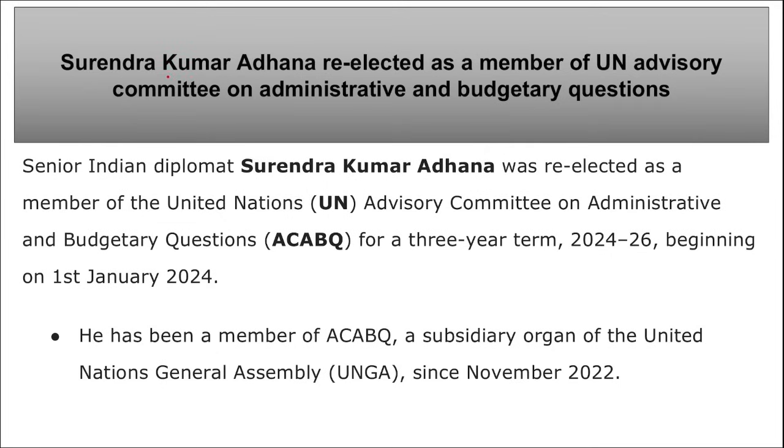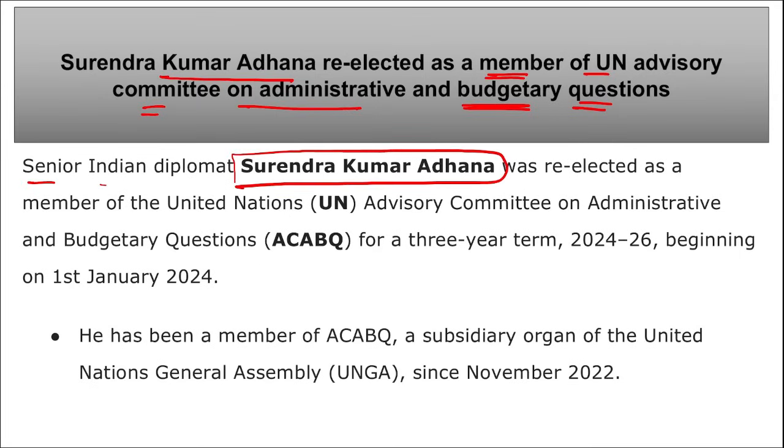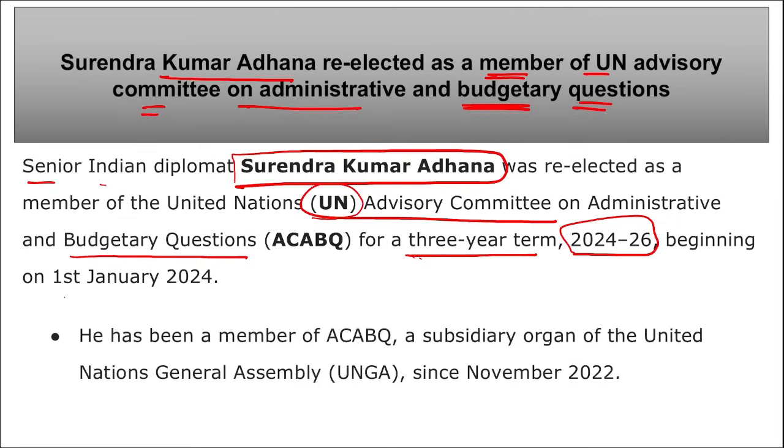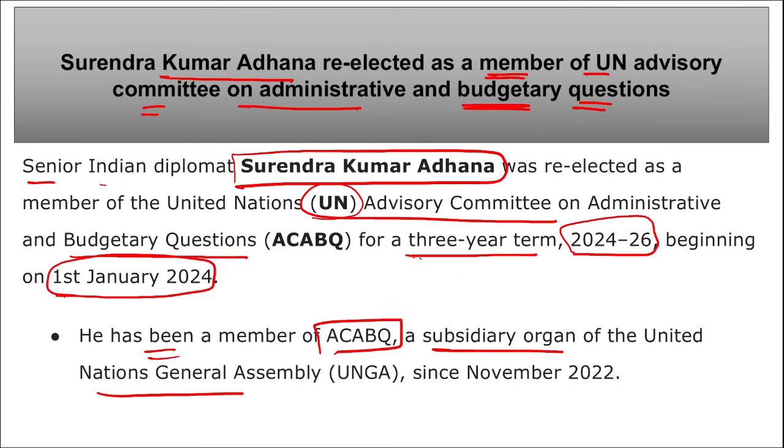Next is Surendra Kumar Adhana has been re-elected as a member of UN Advisory Committee on Administrative and Budgetary Questions. I repeat, India's Surendra Kumar Adhana, the senior Indian diplomat, was re-elected as a member of the UN Advisory Committee on Administrative and Budgetary Questions for a 3-year term, from 2024 till 2026, that is from the beginning of the 1st of January 2024. He has been a member of ACABQ, a subsidiary organ of the UN General Assembly, since November 2022.